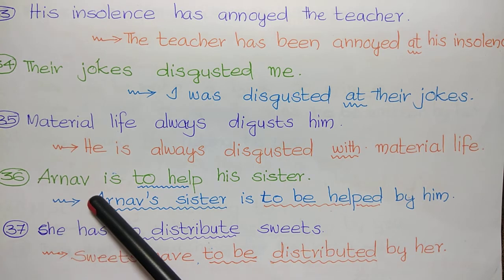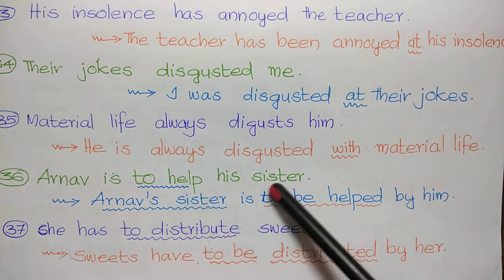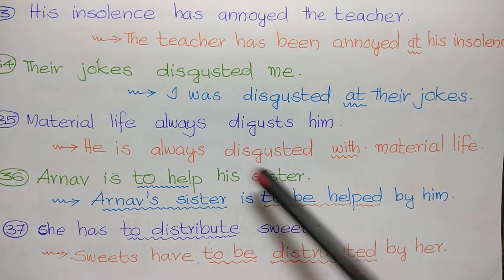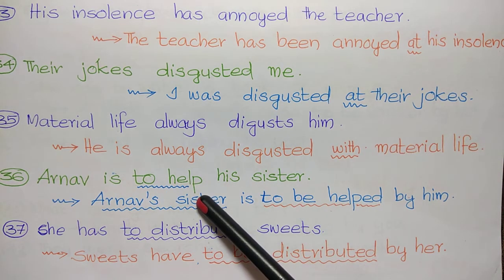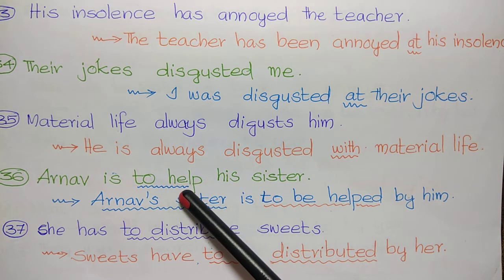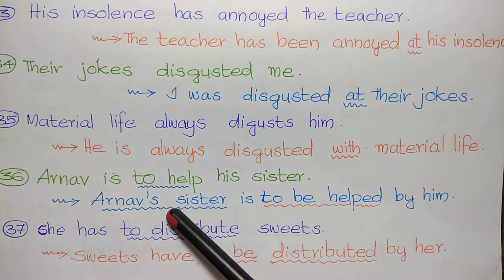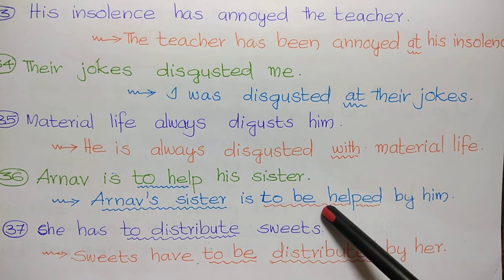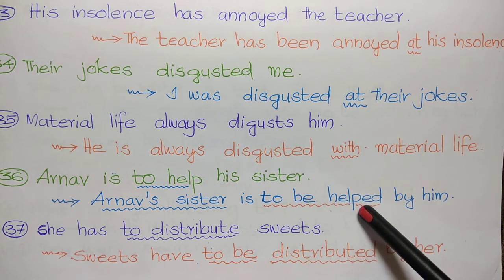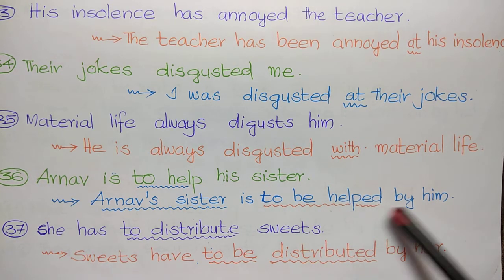36th. Arnav is to help his sister. Here it is to infinitive. So when there is to infinitive, the to be form is be. Arnav's sister is to be helped, followed by V3 form of help. To be helped by him.